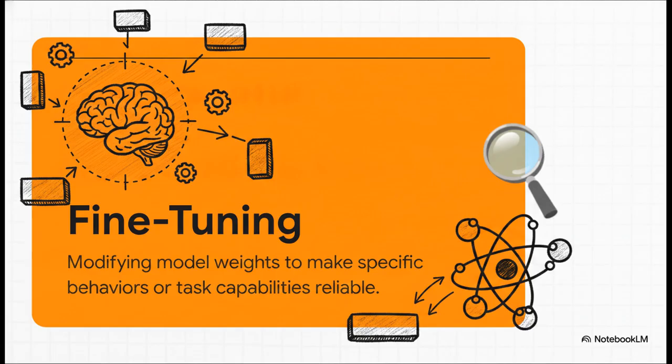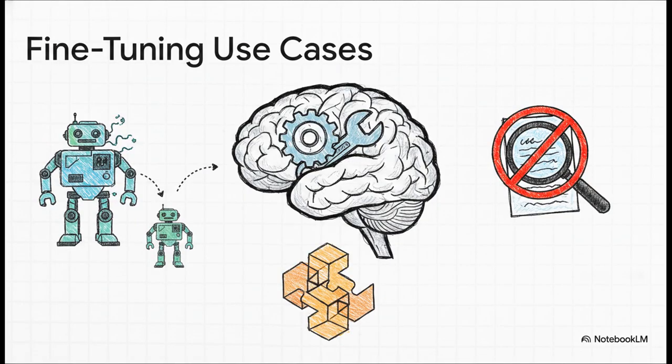It is exactly the right choice when your model actually needs to be different rather than just needing to know more. So, when do we actually use this? You pull the fine-tuning lever when the task requires a capability the base model just consistently fails at, even when you give it flawless prompting and relevant context. We're talking about things like forcing highly specific structured output formats on really weird edge cases.